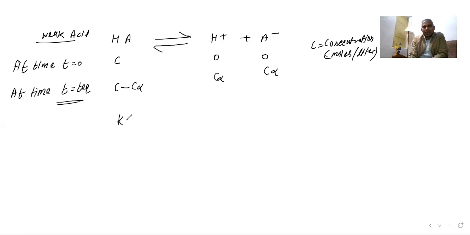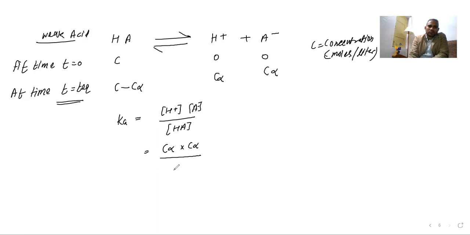If you write Ka for the acid, it is H plus times A minus divided by HA. The value of H plus is C alpha, the value of A minus is C alpha, and HA is C minus C alpha.